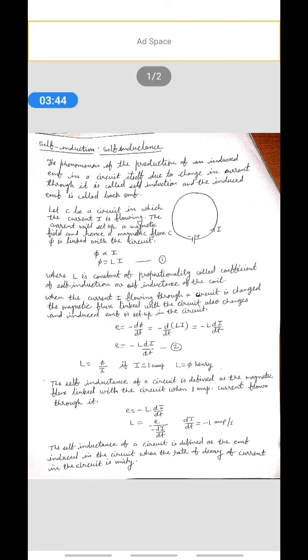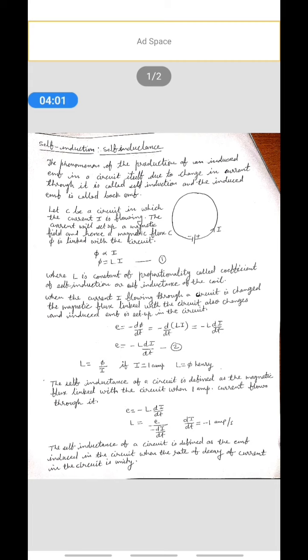We can define L by using the second equation, E equals minus L di by dt, so L equals E upon minus di by dt.